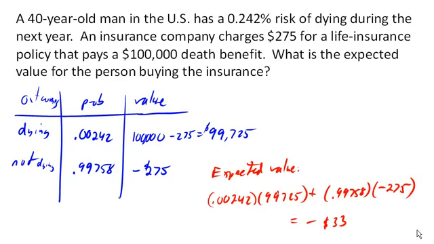And really, the reason that they can afford to pay out that occasional $100,000 benefit is because of all the people who don't die who balance it out. So even though this has a negative expected value to the purchaser, there's certainly security, knowing that your family is cared for, benefits to having insurance, which might make that expense worthwhile.